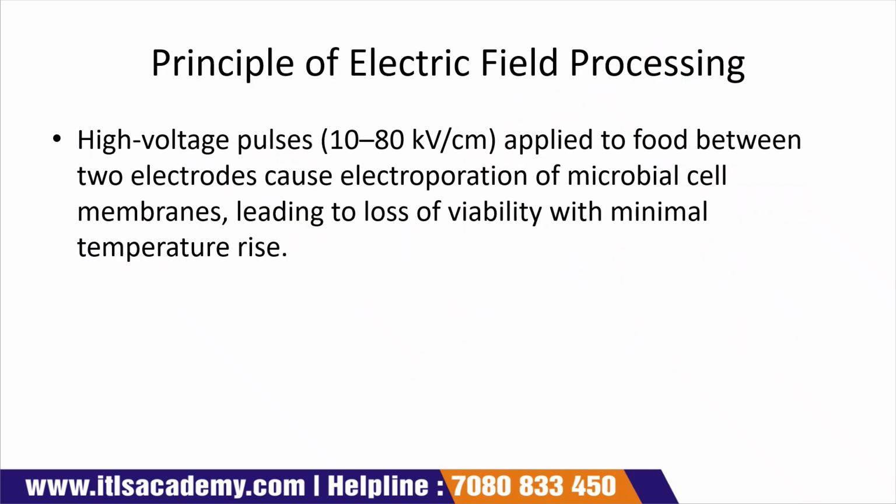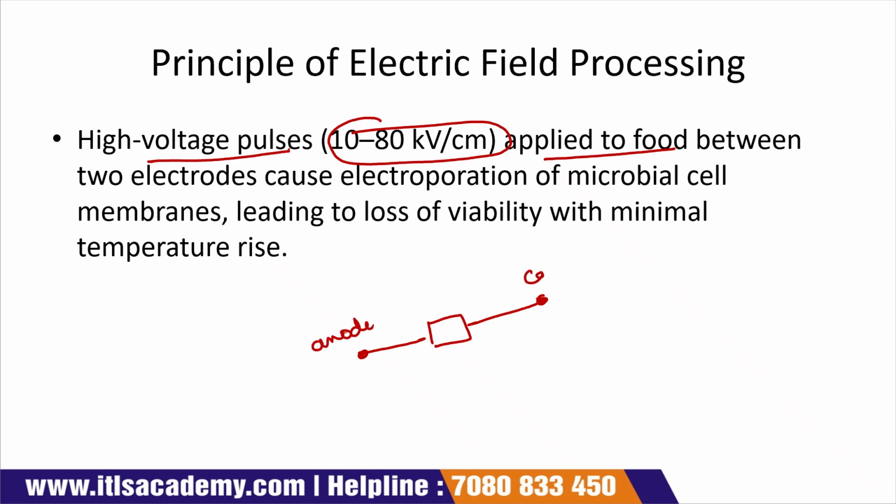Principle of electric field processing. Here we use high voltage pulses, around 10 to 80 kV per centimeter. We apply it to the food product. Suppose that this is our food product. Now this food product is placed in between two electrodes, one is your anode and another one is your cathode, and it causes electroporation of the microbial cell membrane.